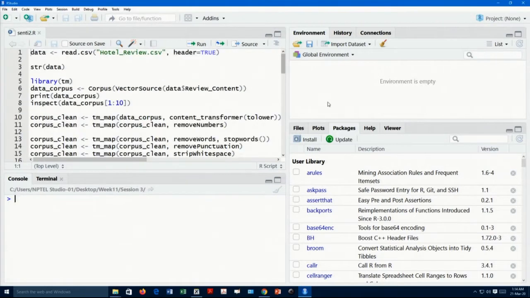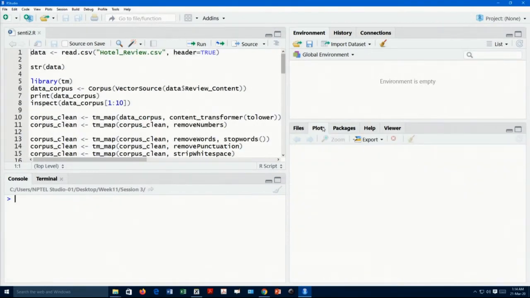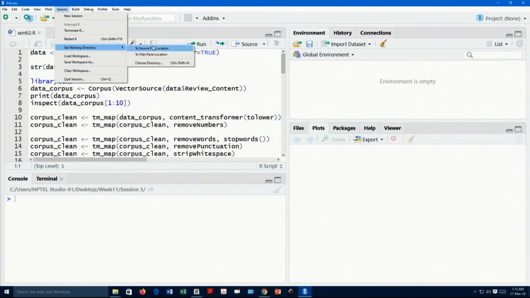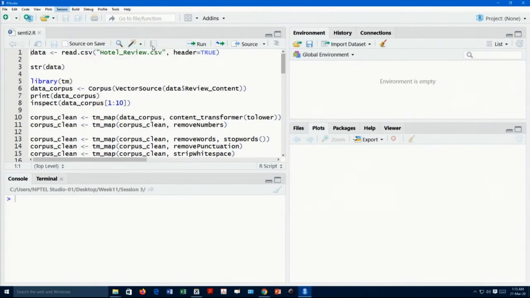The first job in any analysis is to read the data set. To do that, I first set my working directory to source file location, and then read the data set: data is equal to read.csv.